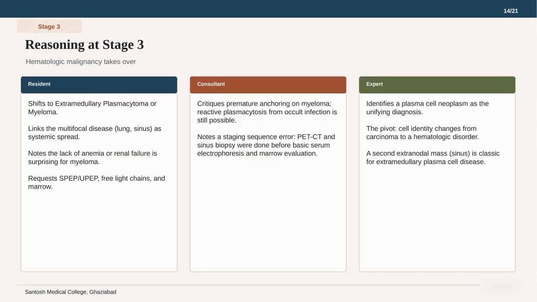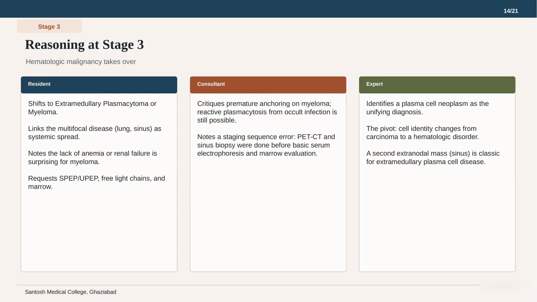In stage 3, hematologic malignancy takes center stage. The resident correctly shifts their focus to extramedullary plasmacytoma or myeloma, linking the lung and sinus disease as systemic spread. They also note the surprising lack of anemia or renal failure, which are typical for myeloma. The consultant, however, warns against premature anchoring and suggests that reactive plasmacytosis from an infection is still a remote possibility.